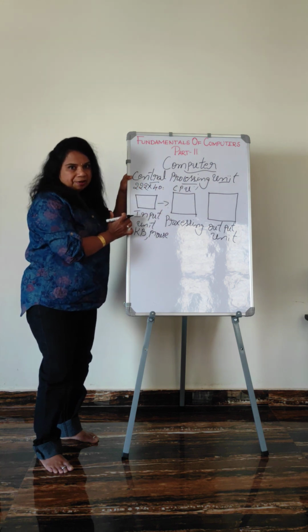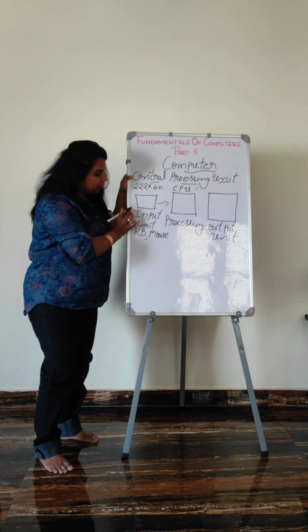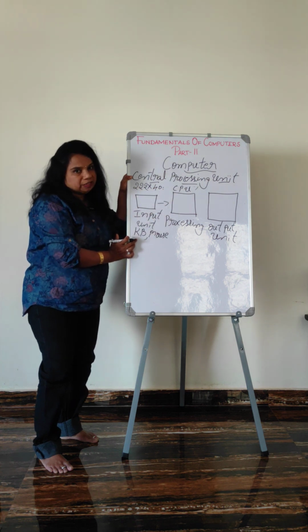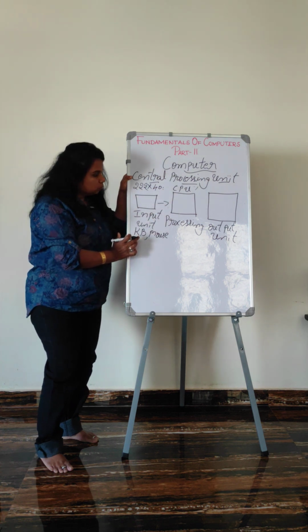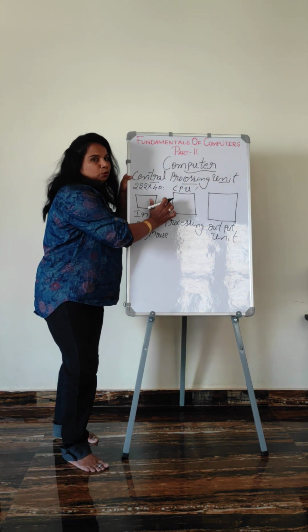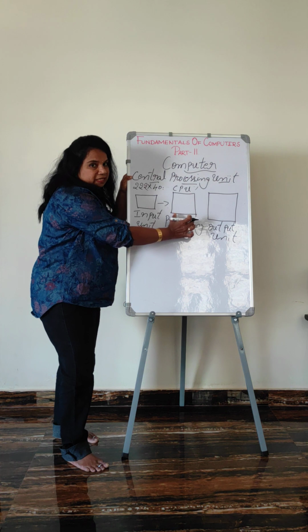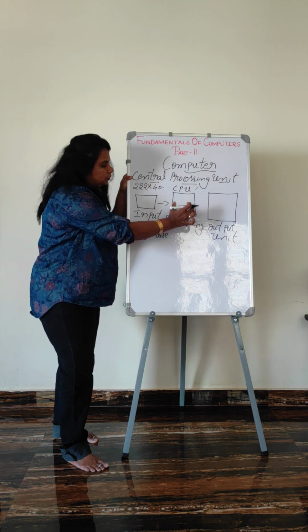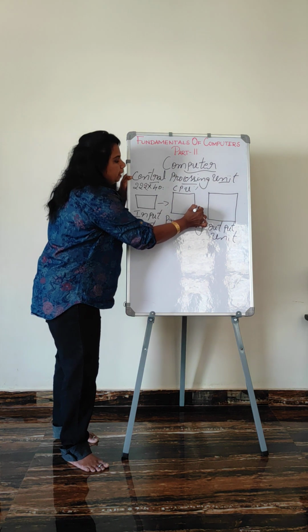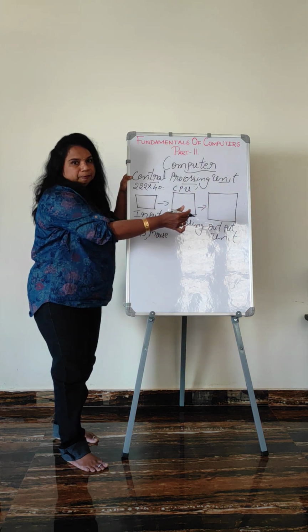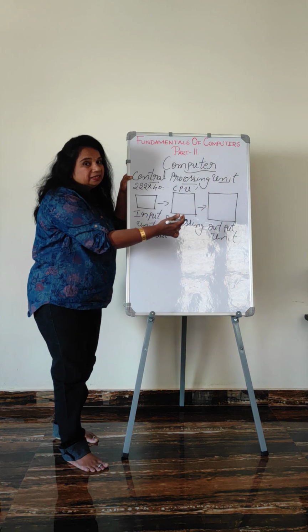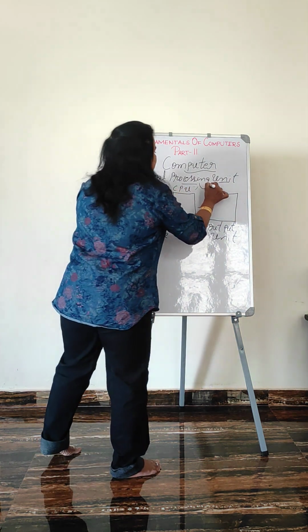We are sending this information by using the input device called keyboard. So what happens? This data will go to the CPU. Now the processing work will be done in the CPU. After processing is done, it goes to the output unit, and we see the result through the monitor.